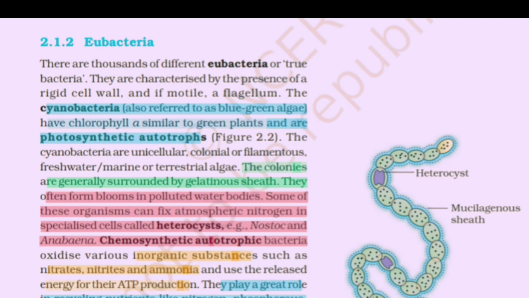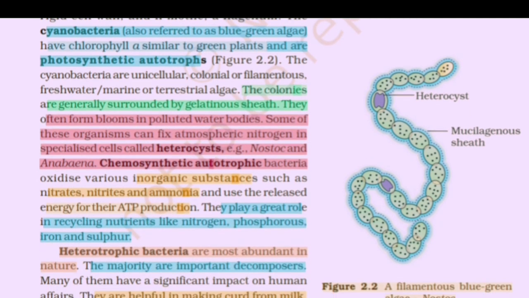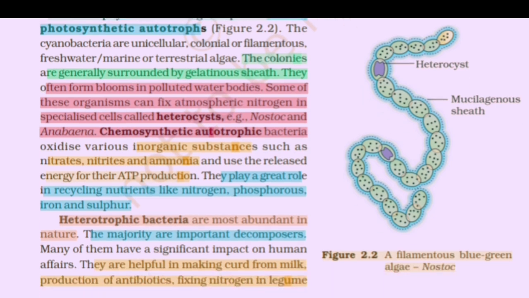Example: Nostoc and Anabaena. Chemosynthetic autotrophic bacteria oxidize various inorganic substances such as nitrate, nitrite, and ammonia and use the released energy for their ATP production. They play a great role in recycling nutrients like nitrogen, phosphorus, iron, and sulfur. Heterotrophic bacteria are most abundant in nature. The majority are important decomposers. Many of them have a significant impact on human affairs. They are helpful in making curd from milk, production of antibiotics, fixing nitrogen in legume roots.